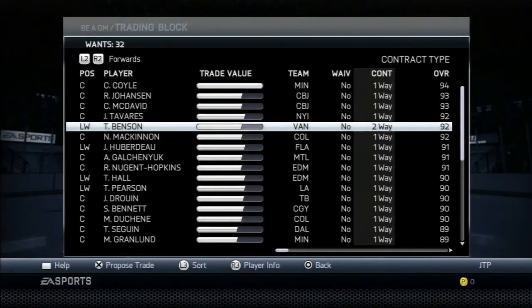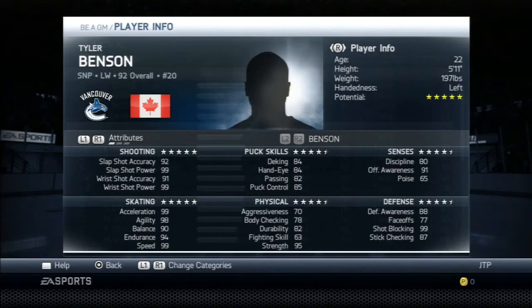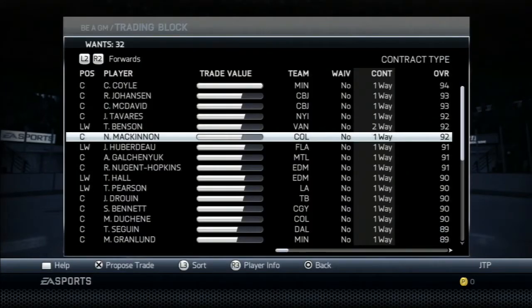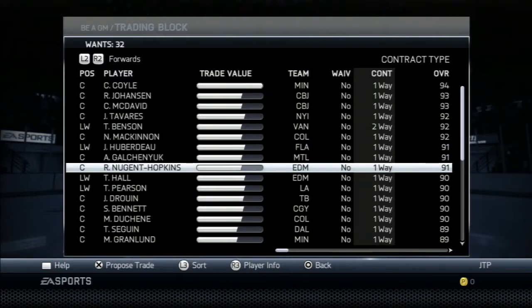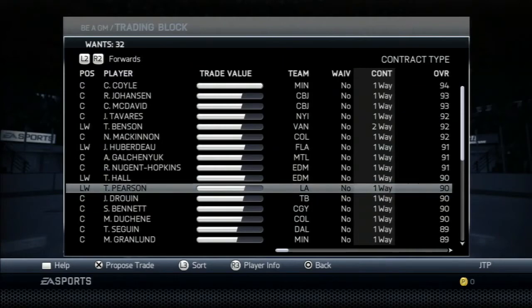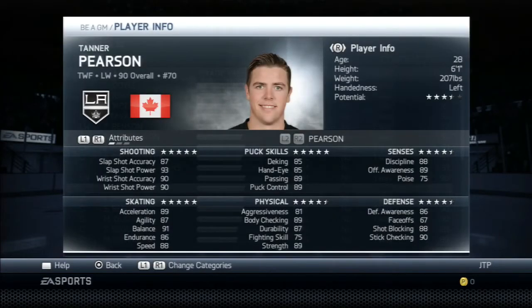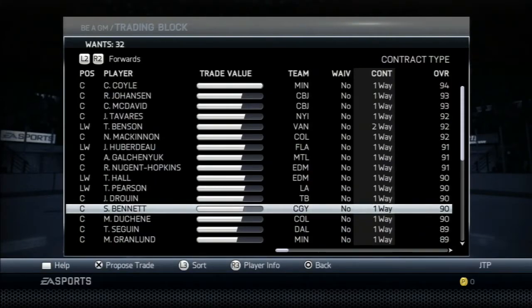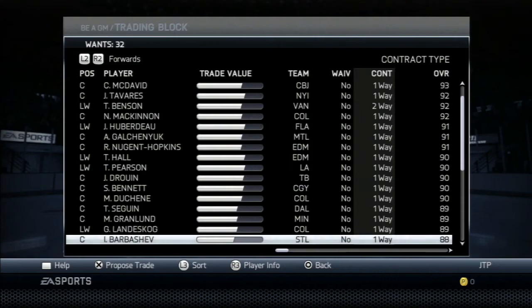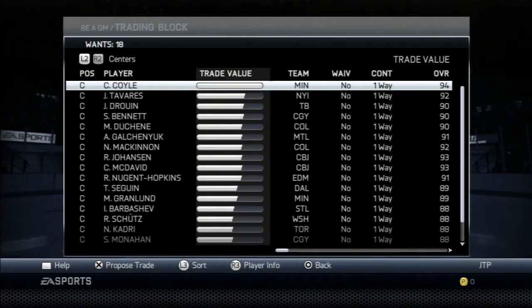Now, I'm not looking for a superstar per se. I'm not looking for like a 25-year-old future superstar of the team. Looking more for like a veteran. Wow, Tanner Pearson got up to a 90 overall. Jesus, with 3.5-star potential too. Wow. Jonathan Drouin. Sam Bennett. Now, I'm looking for a dedicated. Let's look at left wingers.